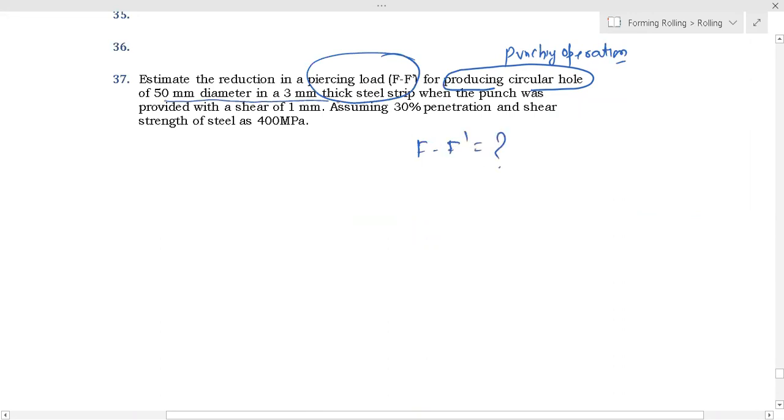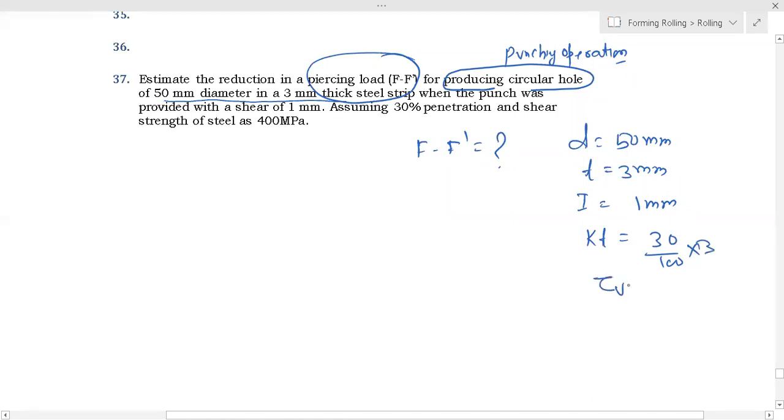The diameter is 50 mm and the thickness is 3 mm. The shear I is 1 mm and the percentage penetration is 30%, that is 30 by 100 into thickness, thickness being 3 mm. Then the shear strength tau UTS is 400 megapascal. So here you only have to calculate the reduction, how much force you can reduce. Then next question.